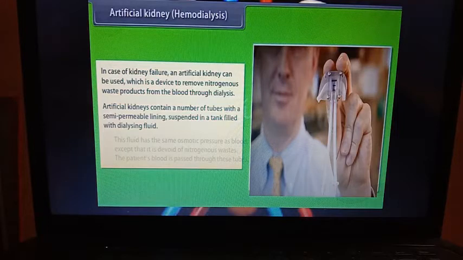Now, what is artificial kidney? Because dialysis is done through that artificial kidney. In case of kidney failure, an artificial kidney can be used. What is it? It is a device to remove the nitrogenous waste products from the blood through the process dialysis. Artificial kidneys mainly contain a number of tubes with a semi-permeable lining suspended in a tank filled with dialyzing fluid.